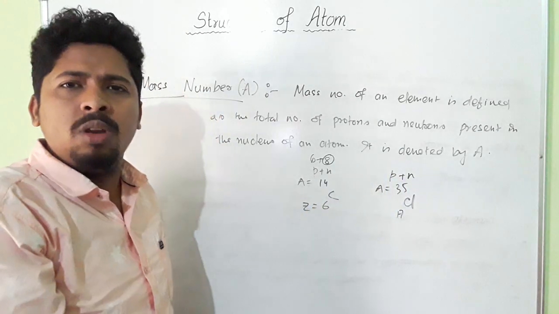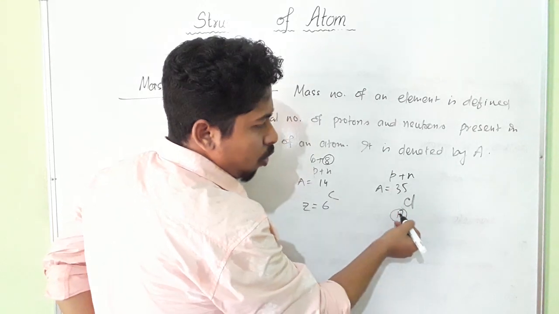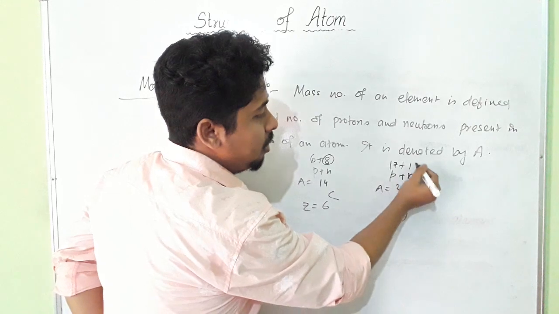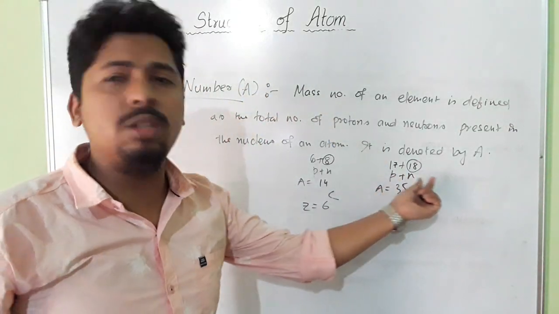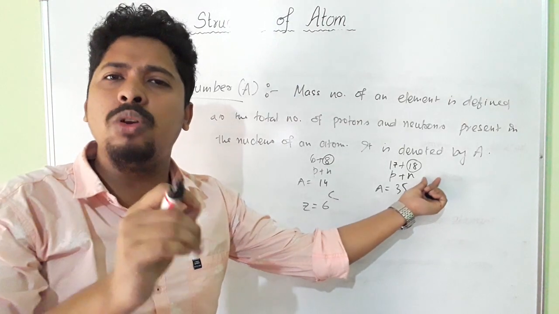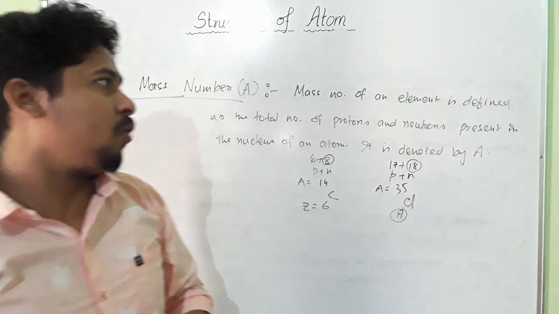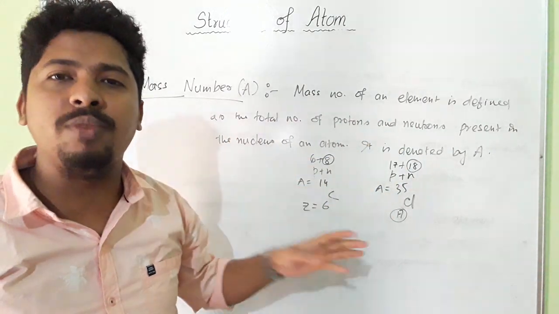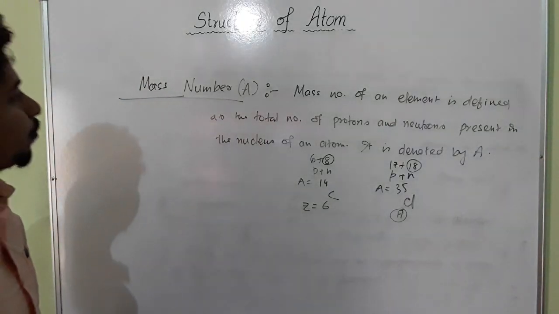The number of protons here is 17, so 17 plus 18, meaning 18 is the number of neutrons. So the mass number of an element is defined as the total number of protons and neutrons present in the nucleus of any atom. This is called mass number.